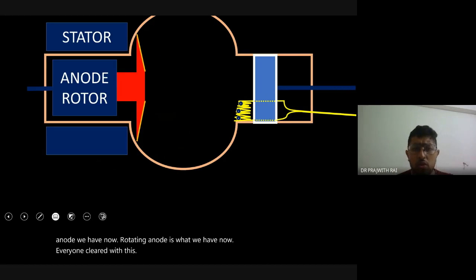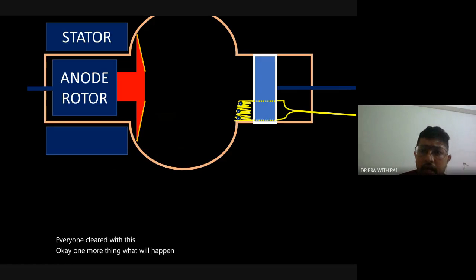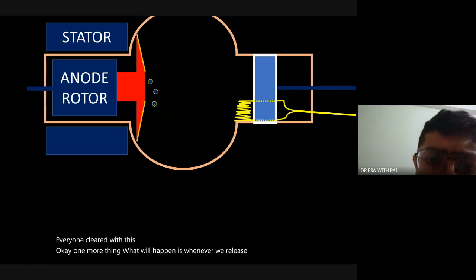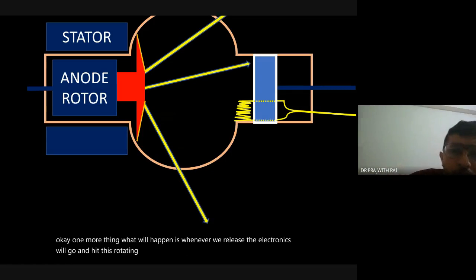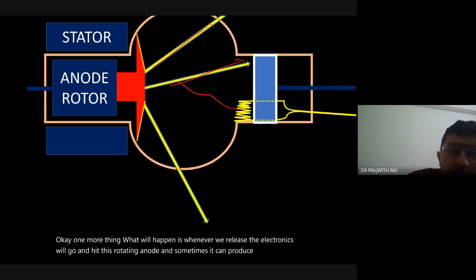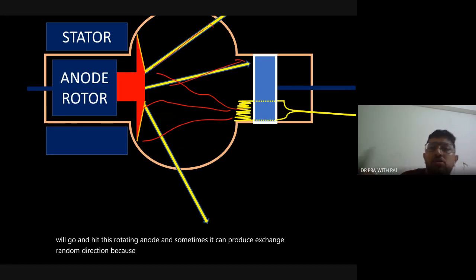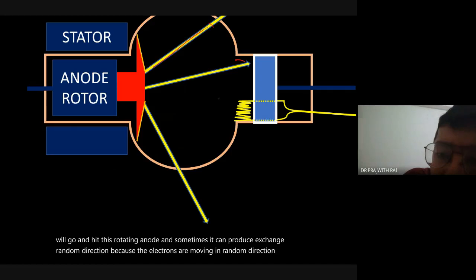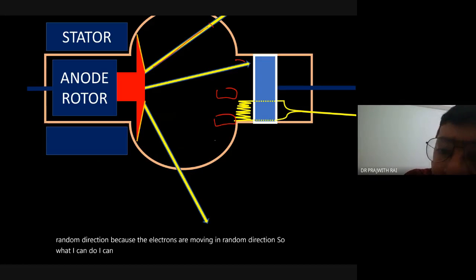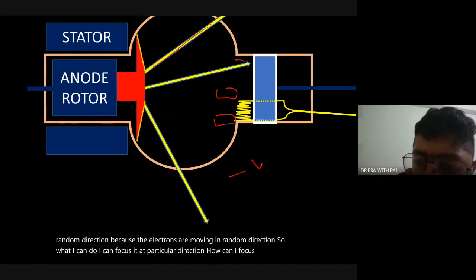One more thing: whenever we release the electrons, they will go and hit this rotating anode, and sometimes X-rays can be produced in random directions, because the electrons are moving in random directions. So I can focus it in a particular direction. How can I focus an electron? Electron is negatively charged.